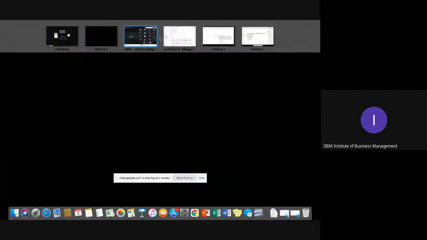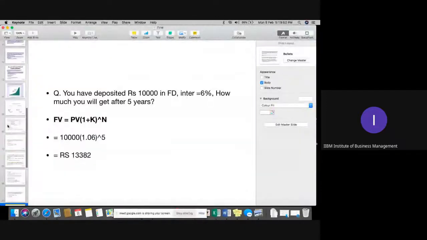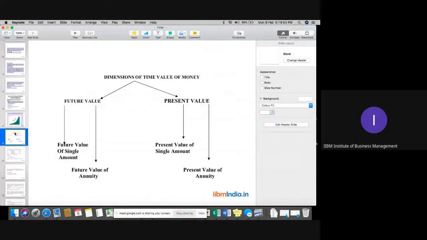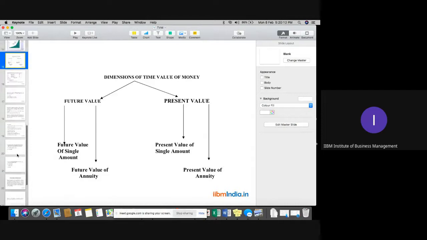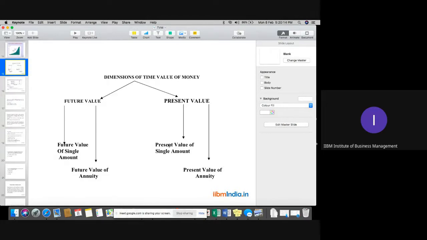In the last class, we covered the flow diagram of the time value of money and completed the future value calculation. Now the next topic is present value calculation. In present value calculation, we have present value of a single amount and present value of an annuity that we need to cover now. Then we'll move to the next topic of the session, that is valuation of bonds and debentures. We will cover that in this session.